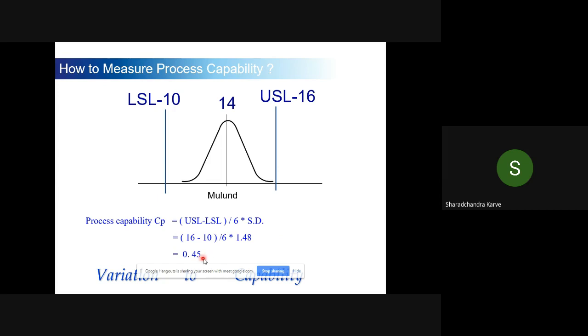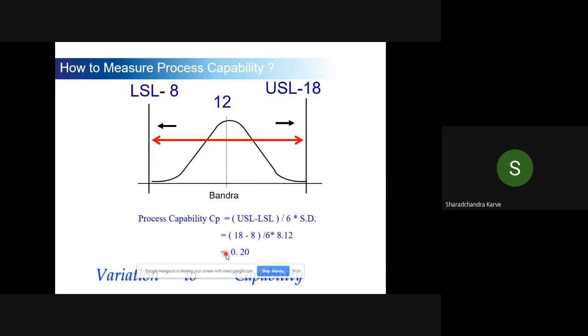So it is 4.45. When you Google anything about Six Sigma, generally what they say is that it is about reducing the variation in the process, so indirectly it is improving the capability of the process. If you want to improve the capability, there are 2 options in your hand. One is widening the limits. Suppose I extend these limits from 16 to 18 and 10 to 8. So I have widened my limits, and I will get an improvement in the capability.